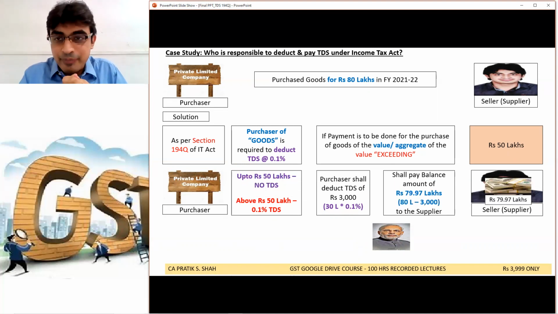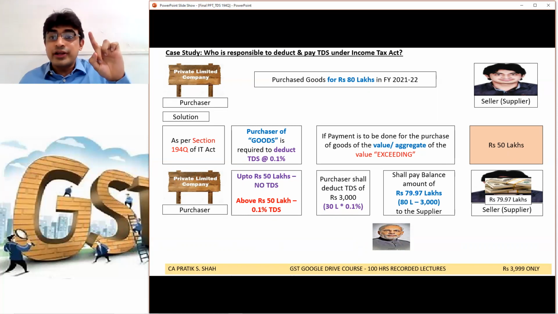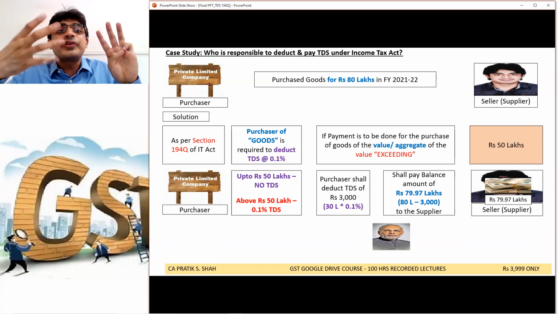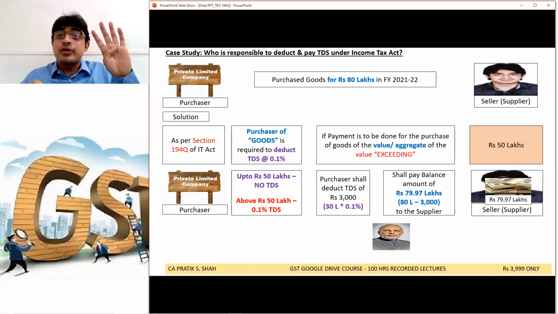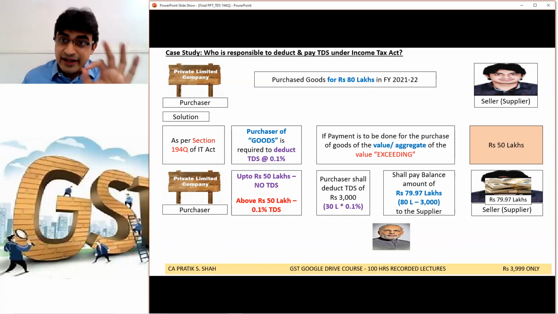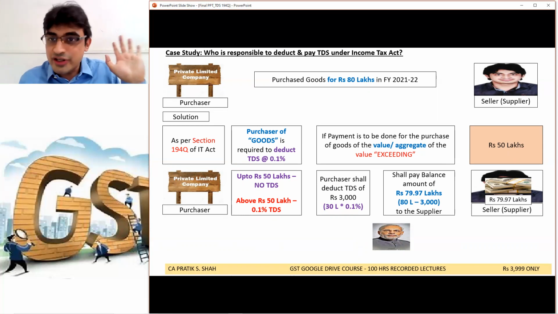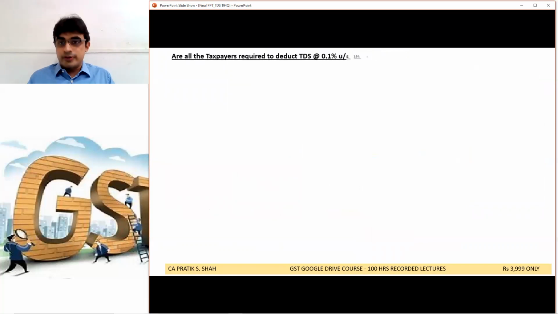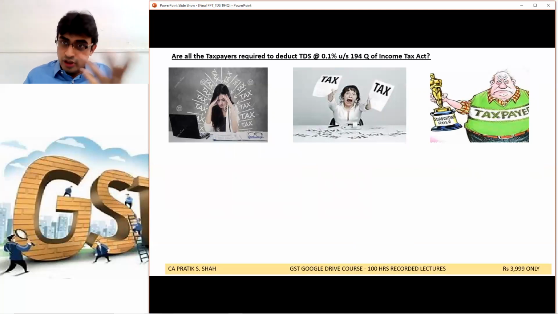So this is the first condition. When is the TDS applicable? When the purchaser is liable to make payment to the seller exceeding rupees 50 lakh, and TDS is applicable only on the amount exceeding rupees 50 lakh. Correct? So you got one point, when the purchaser is liable to deduct TDS. Now let us understand the second point. Are all the taxpayers required to deduct TDS? This 194Q, is it applicable to all?